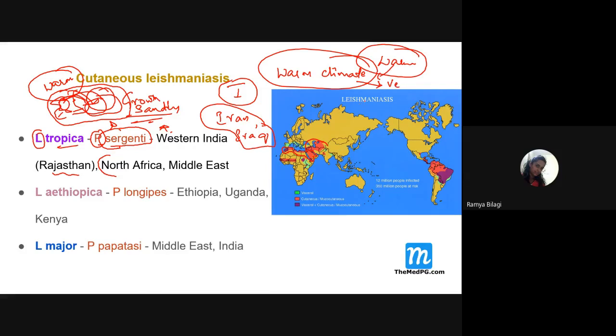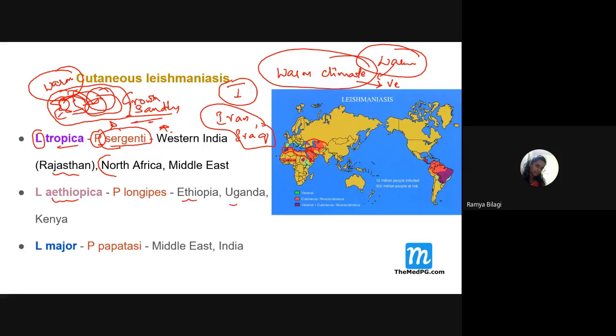That is the reason why Bihar and Uttar Pradesh are very favorable for the growth of sandflies, because geographically there is a warm temperature, economically there is a lot of crowding, people are not maintaining good hygiene, and the government is not focused on hygienic development. All these things favor the growth of sandflies, right?